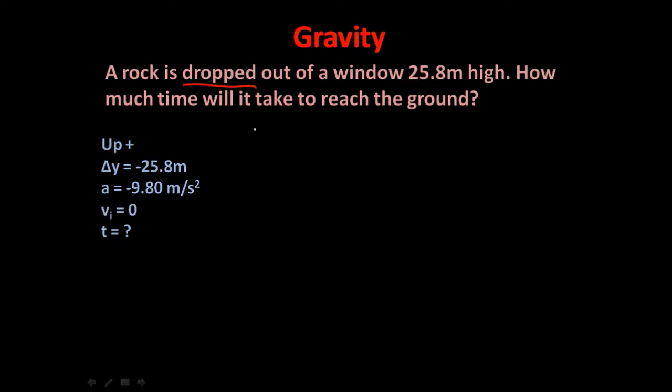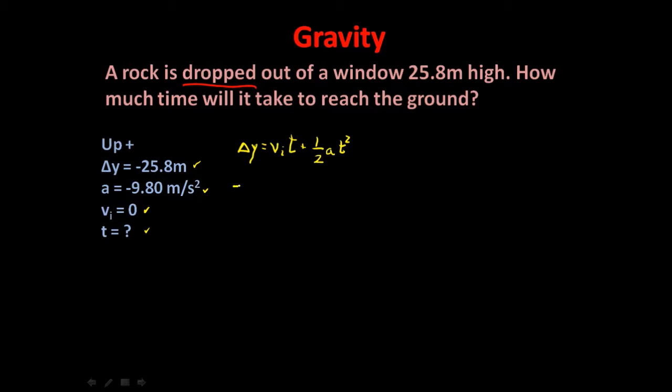Okay, let's see how you did. We're looking for a formula that involves these 4 variables. And the one that I can think of that works best is the one that says that displacement is equal to initial velocity times time plus 1/2 acceleration times time squared. Is that the one that you picked out? Let's find out. Displacement is here, check. Initial velocity is here, check. Time is the question we're looking for, check. And acceleration is the acceleration of gravity. This looks like the way to go.